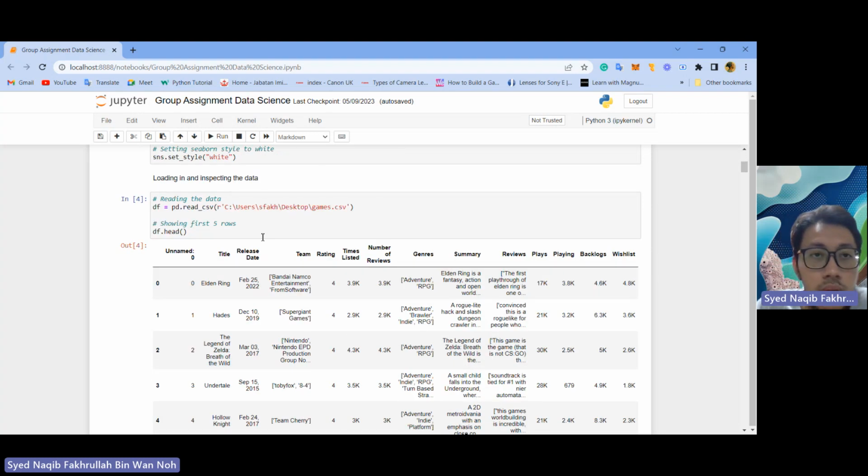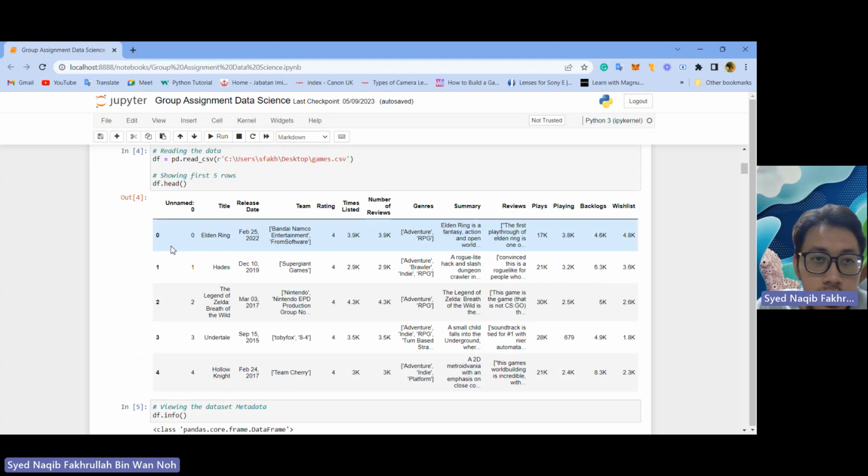First of all, we will load in and inspect the data. We use df equals pd.read_csv to import the game CSV file, and then we show the first 5 rows using the code df.head. So this is the output. There are a few games such as Elden Ring, Hades, Legend of Zelda, Undertale, and Hollow Knight.